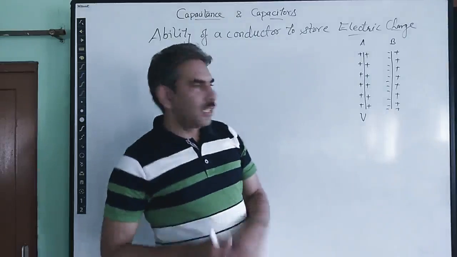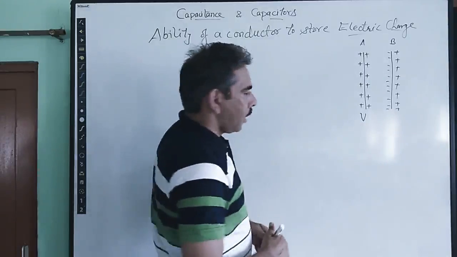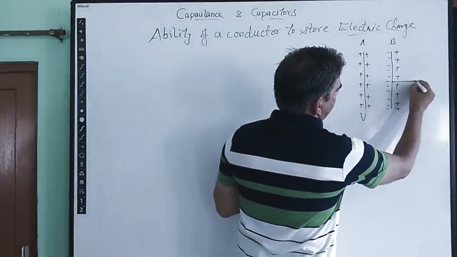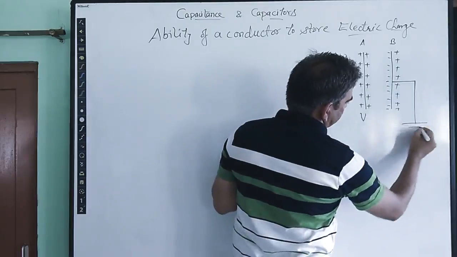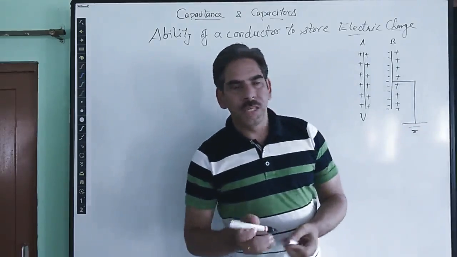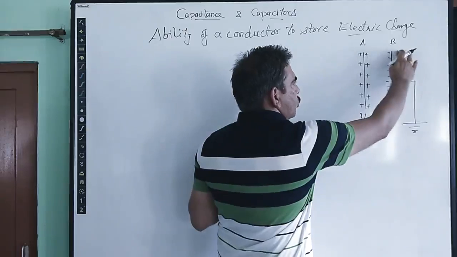A parallel plate capacitor is the most common capacitor used. We can increase the capacitance of plate A even higher. How can we do that? We connect the positive side of plate B to the earth. So we are simply earthing the positive side of plate B, due to which all positive charge that appears on plate B goes to the earth.